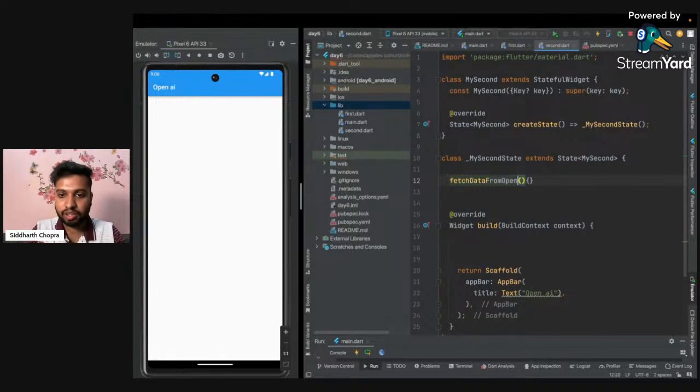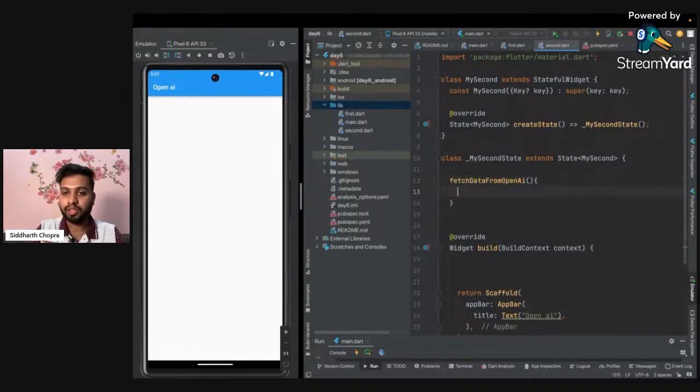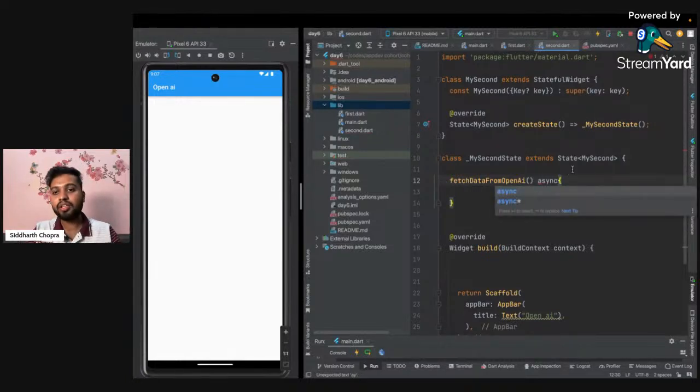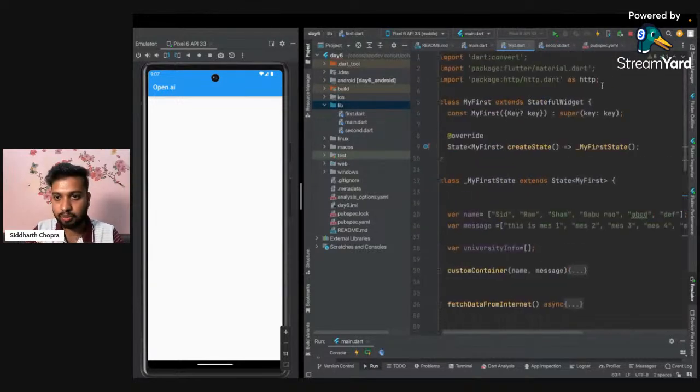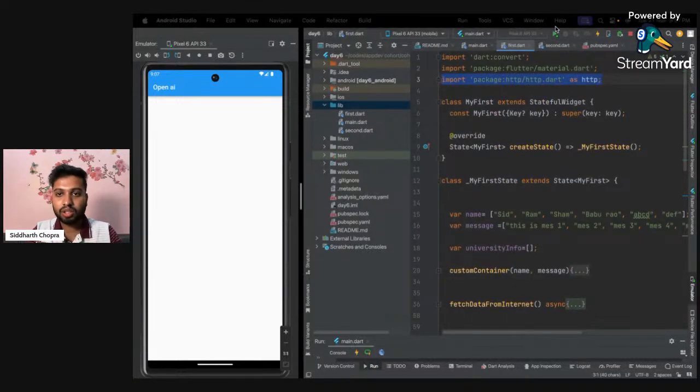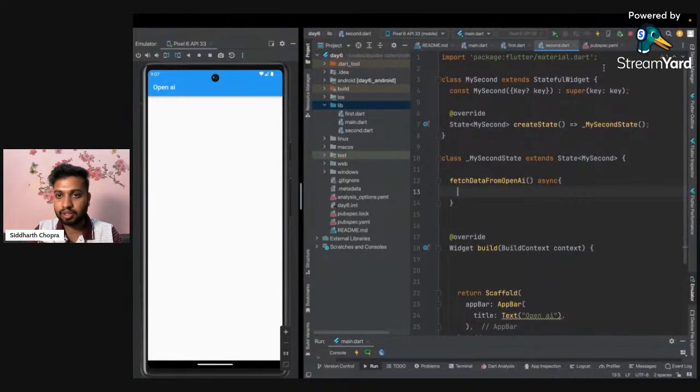Let's say fetch data from OpenAI, and again this function will be async, because you already know the reason why we are using async here. So here we have the function async. Again we have to do the same thing, that is, we have to import that package here, http. So I'm just copying this code and pasting it here.